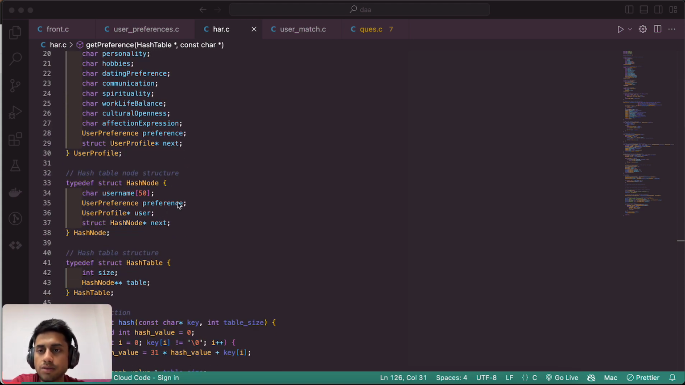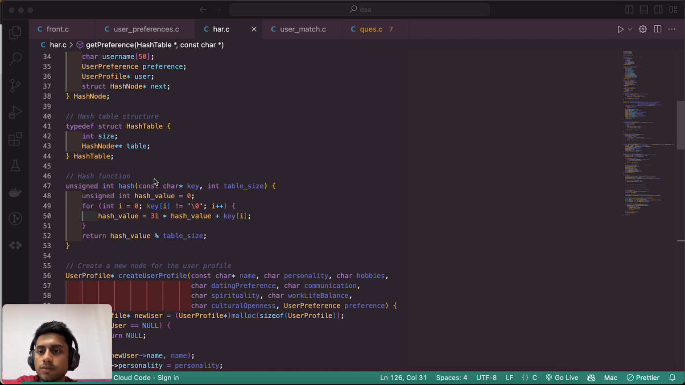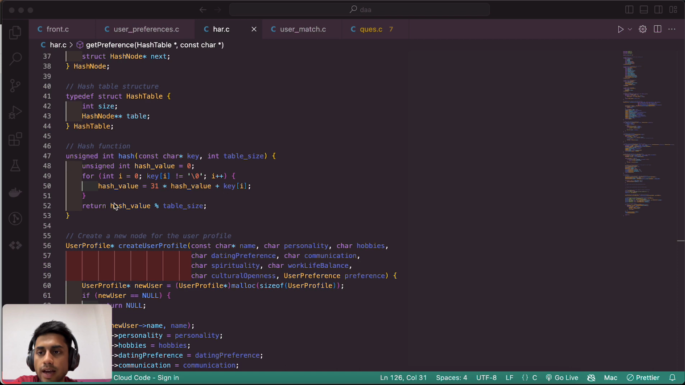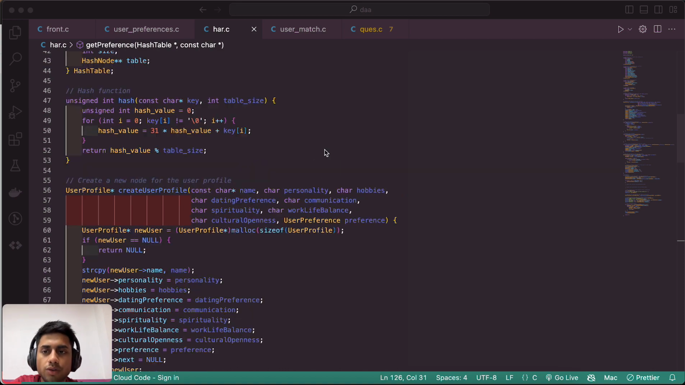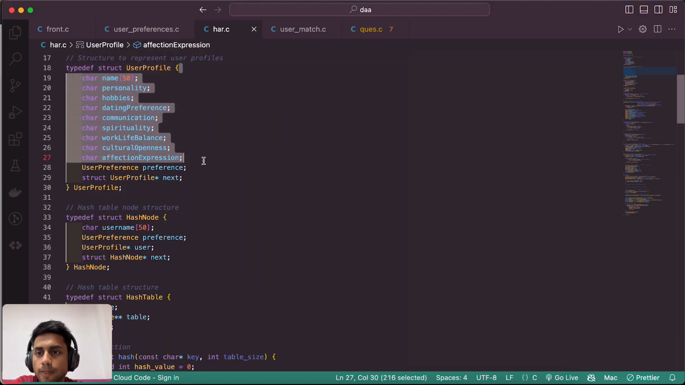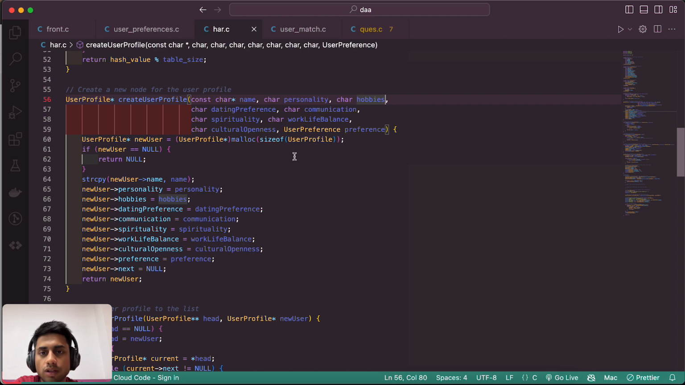In this one, the hash table node struct, we use these lines to create a hash node struct. In this one we design the hash table structure. In this one we design the hash functions and create a new node, the user profile. For these, and whatever is given below, we use these types of options or personalities, like the name, personality, hobbies.